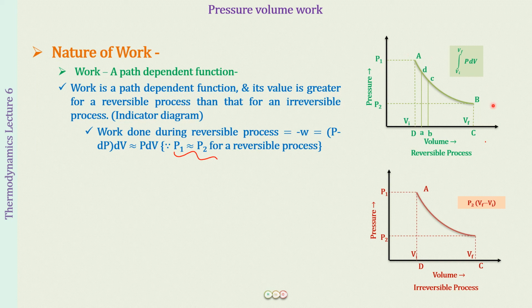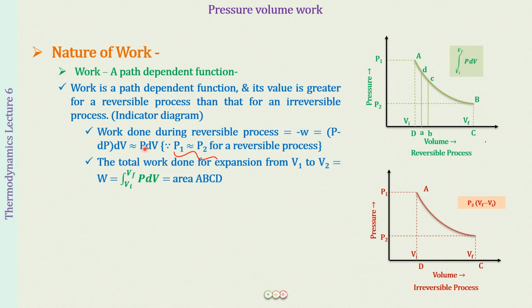from A to B, which is also equal to the integration of PdV from Vi to Vf. Agreed? So this means that the total work done for the reversible process, which is equal to the integration of PdV from Vi to Vf, we will be having on the plot as the area of ABCD. This is again one thing that you have to remember, that from the area under the pressure volume curve, we can find out the work done for the reversible process.